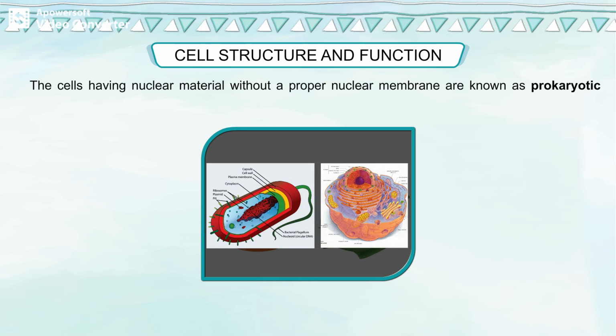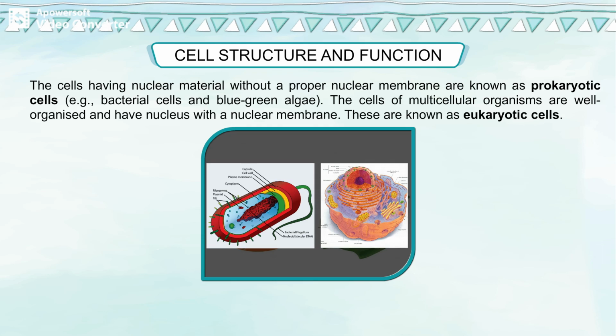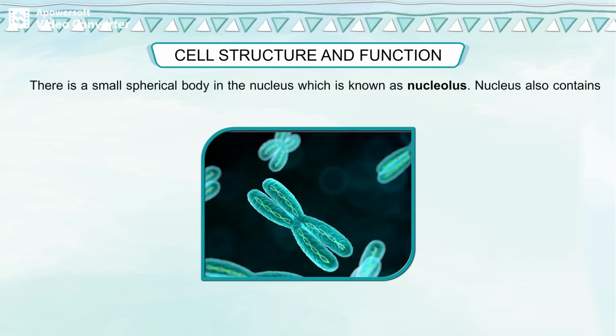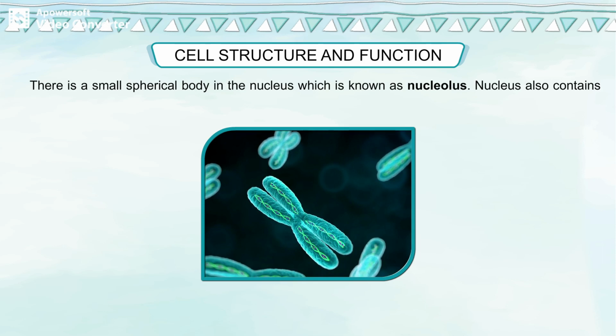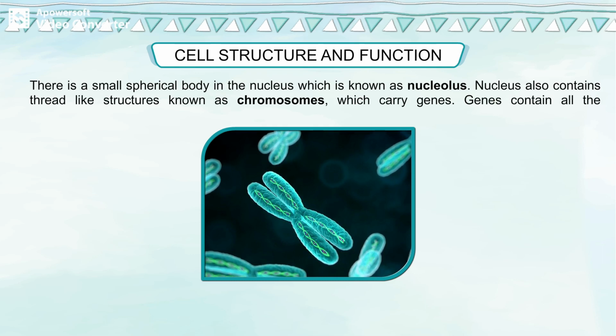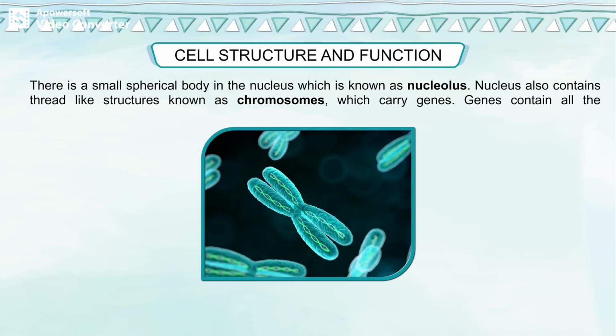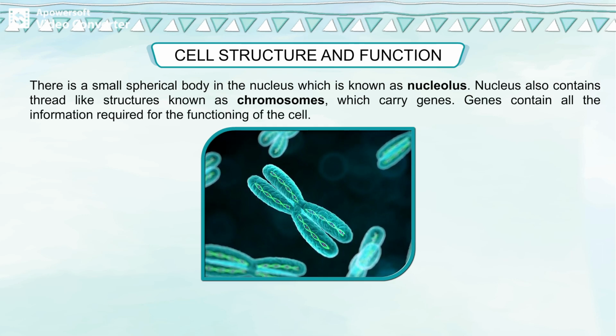The cells having nuclear material without a proper nuclear membrane are known as prokaryotic cells. Example: bacterial cells and blue-green algae. The cells of multicellular organisms are well organized and have nucleus with a nuclear membrane. These are known as eukaryotic cells. There is a small spherical body in the nucleus which is known as nucleolus. Nucleus also contains thread-like structures known as chromosomes, which carry genes. Genes contain all the information required for the functioning of the cell.